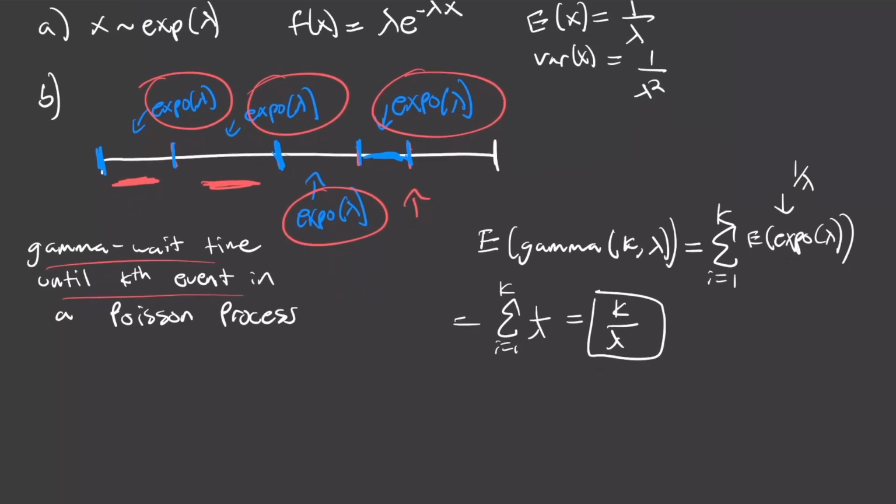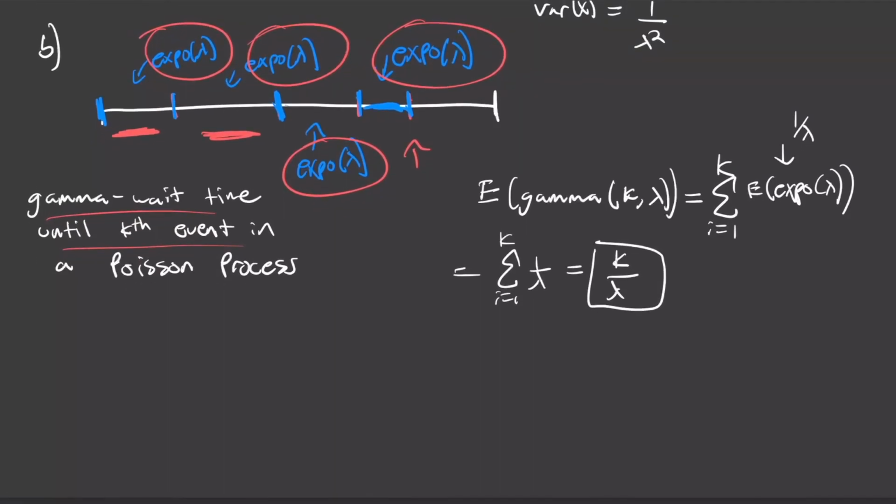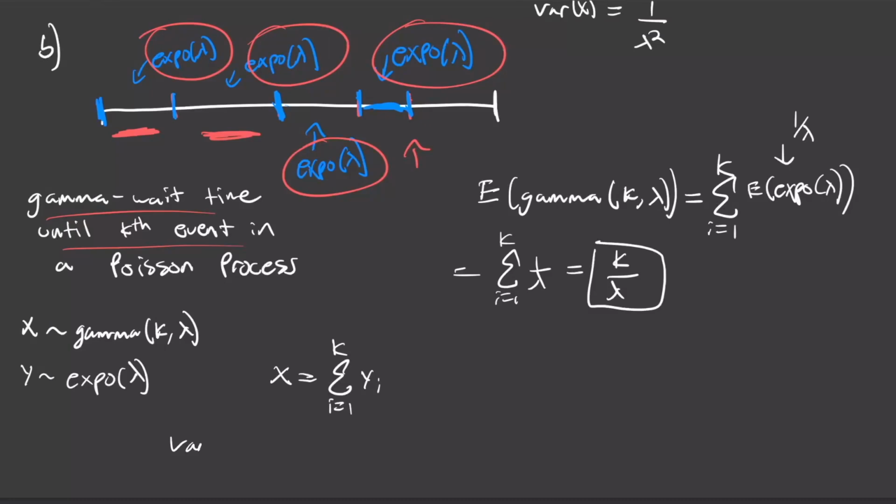Now let's come down and find the variance, where we can do relatively the same thing. One more time, if x is a gamma with parameters k and lambda, and y is an exponential with parameter lambda, then we just showed that we can express x as the sum from i equals 1 all the way up to k of y sub i. So now if we want to find the variance of x, we just have to find the variance of this sum right here.